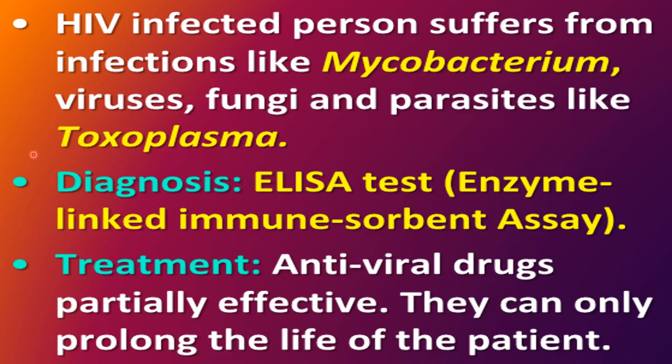Now how can HIV infection be diagnosed, how can AIDS be diagnosed? Diagnosis is done by the ELISA test. The full form of ELISA is enzyme linked immunosorbent assay. Now what is the treatment for HIV? Antiviral drugs are partially effective. There is no complete treatment of HIV, but some antiviral drugs are taken which are partially effective. They can only prolong the life of the patient.